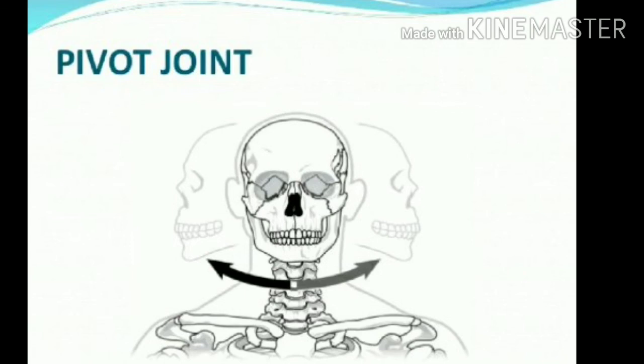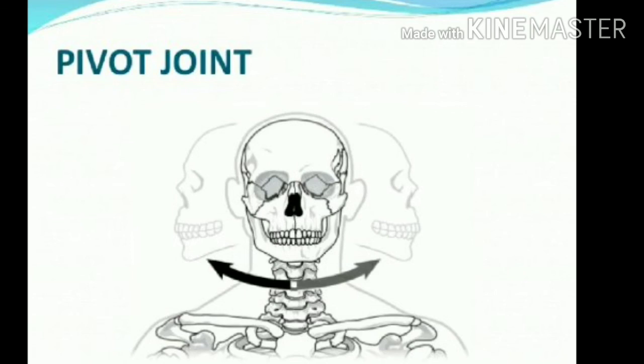Now the gliding joint. If you look at the bones of our hand, the bones of our palm, you may not be able to observe them, but you can feel that so many bones are present.